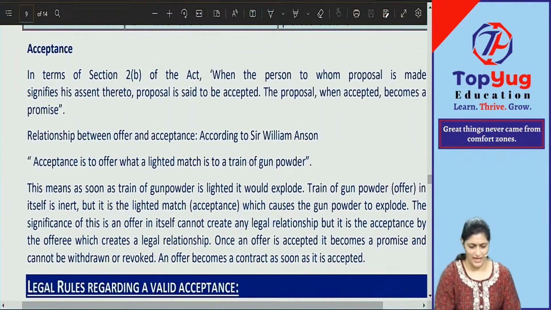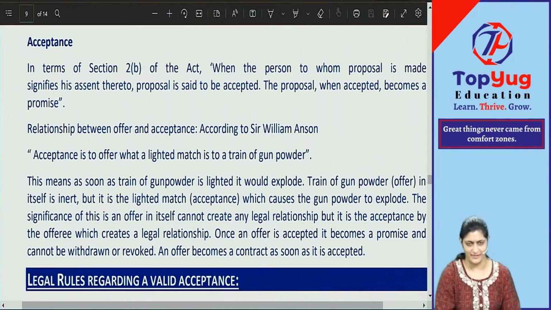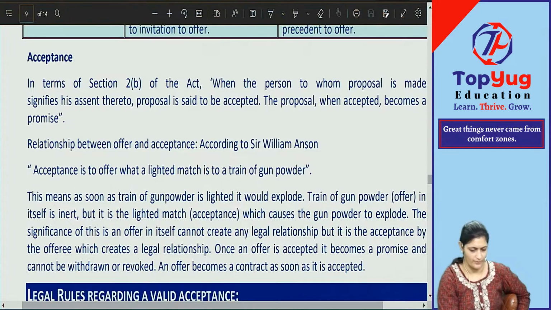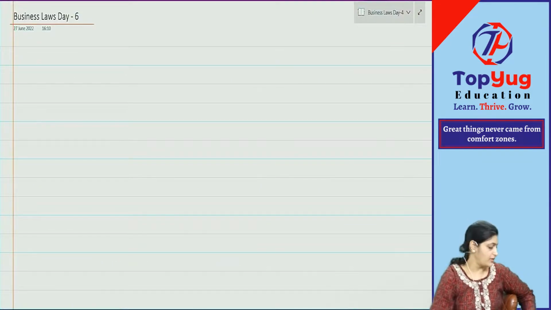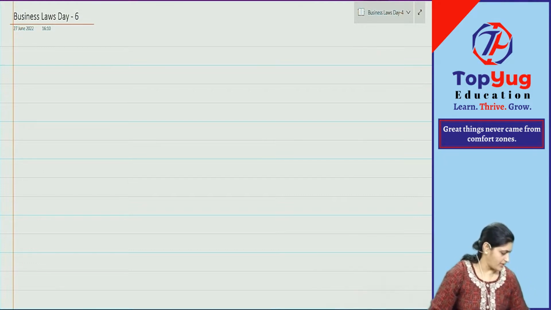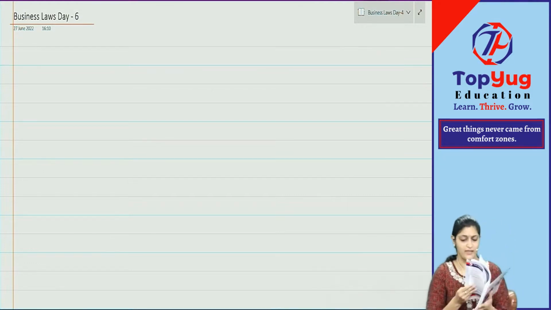Okay. So in the last class we started with the topic acceptance. Acceptance is defined in which section? Clause B of section 2. Okay. Who gave the relationship between offer and acceptance? Sir William Anson. And what was the relationship made by him? Yes. In that, what is gunpowder and what is lighted matchstick? What happens when they both meet?